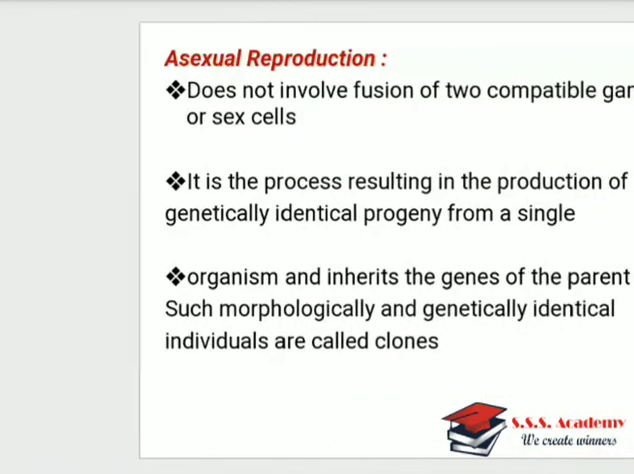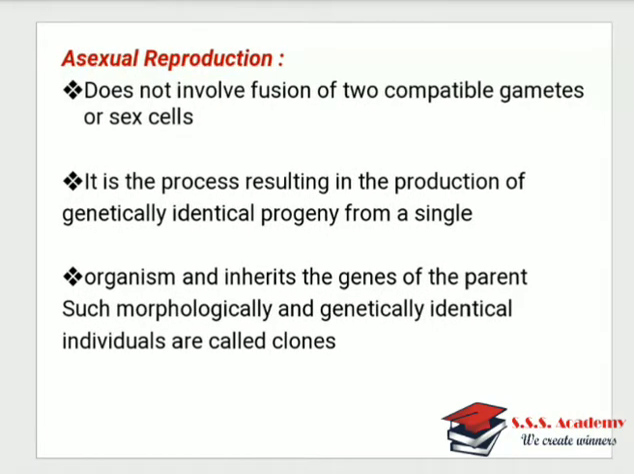Next we will start with asexual reproduction. The name itself indicates asexual. It means that there is no involvement of sex gametes or sex cells, and therefore the first point you will write is that it does not involve fusion of two compatible gametes or sex cells. The second point is, it is a process resulting in the production of genetically identical progeny from a single organism. As there is no involvement of sex gametes, the progeny is identical to the parent.